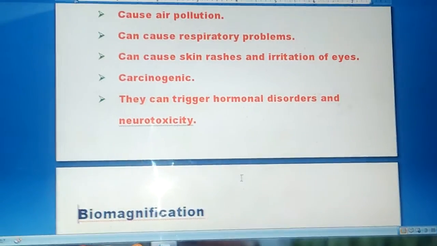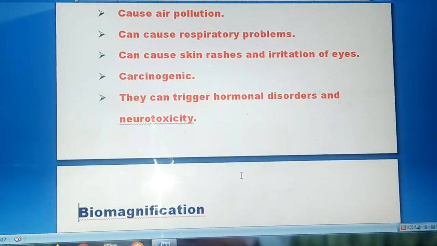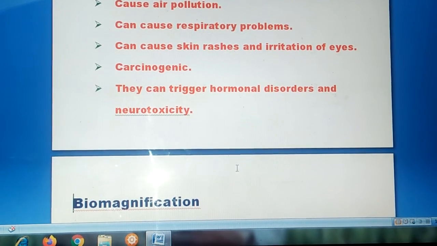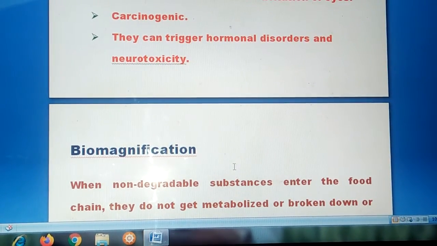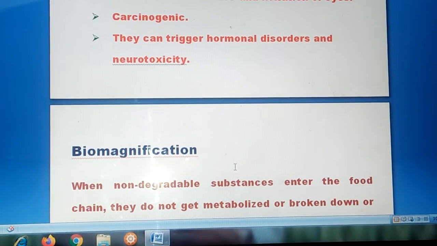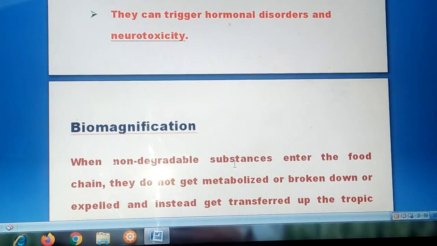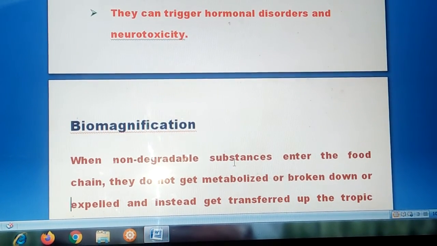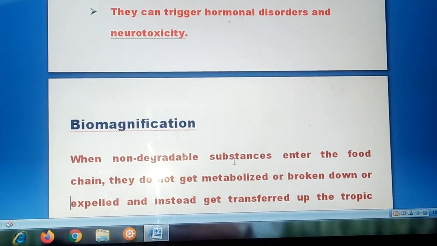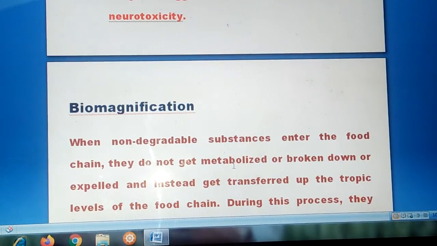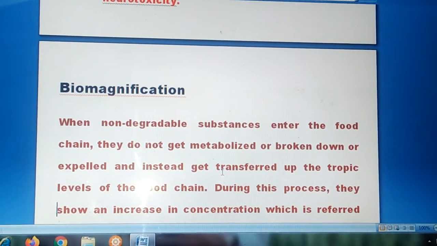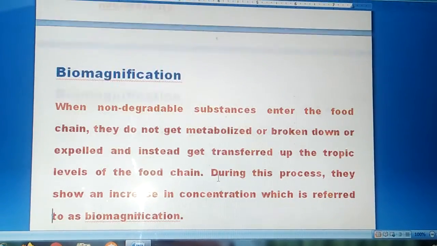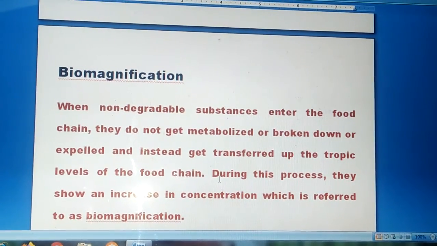Okay, now we can pass on to the next topic, biomagnification. Already told you what is biomagnification. Now we can see once again here, when non-degradable substances enter the food chain, they do not get metabolized or broken down or expelled. Instead of that, they get transferred up the trophic levels of the food chain. During this process, they show an increase in concentration, which is referred to as biomagnification.